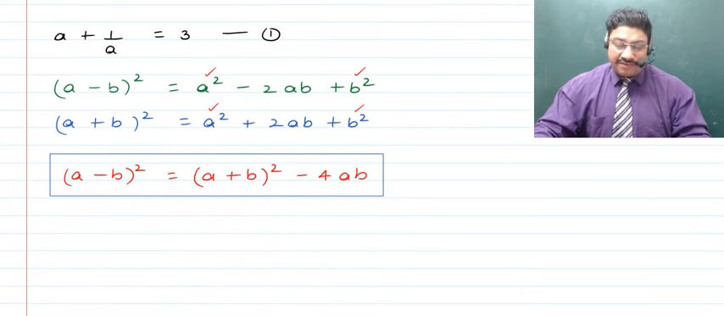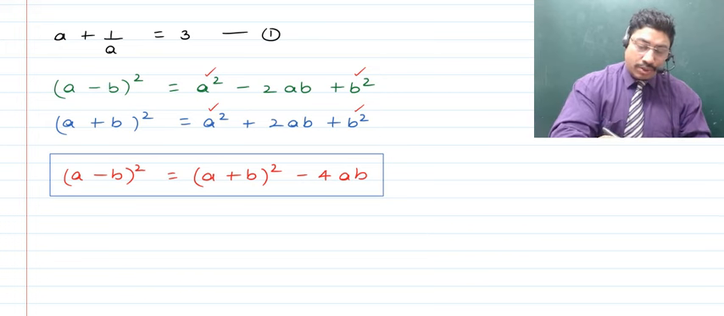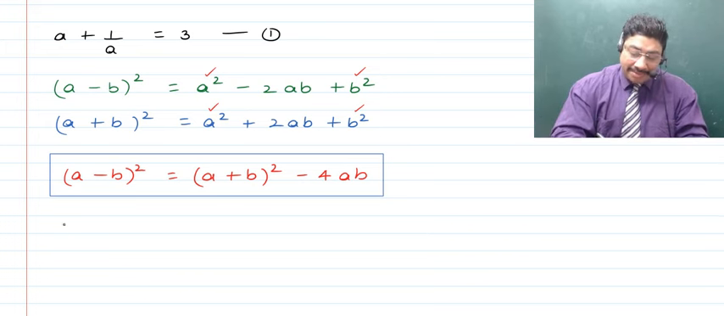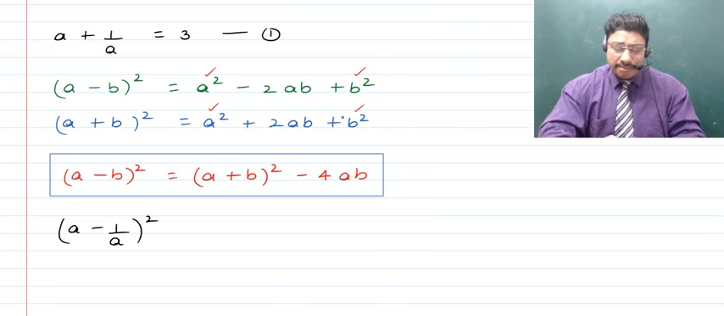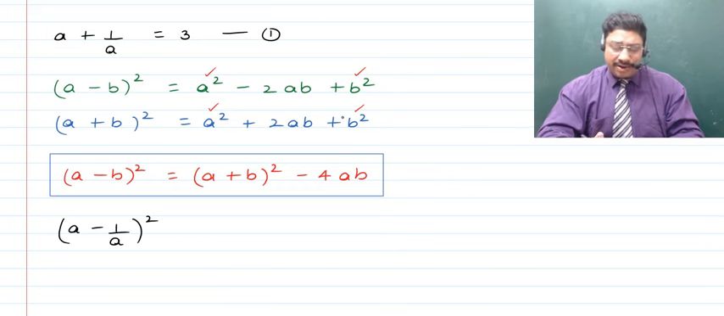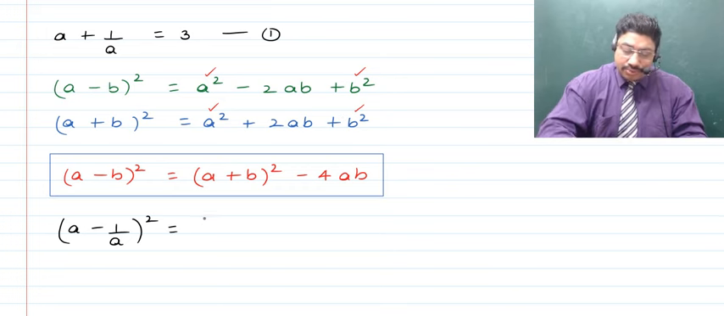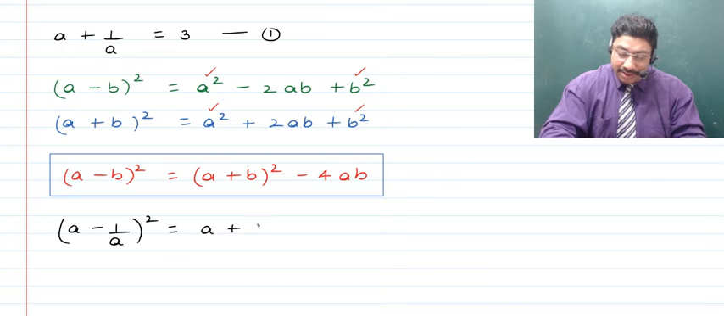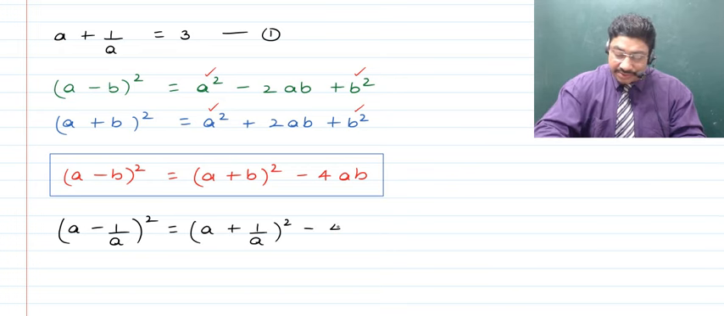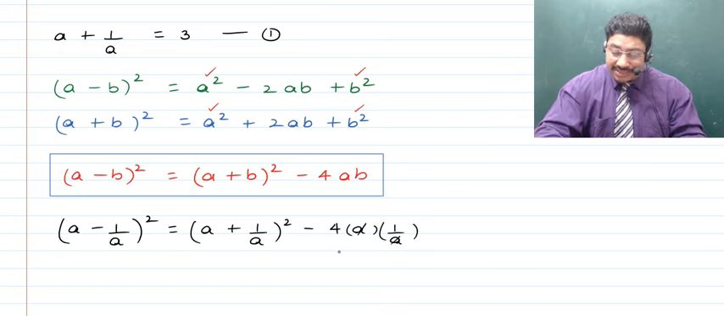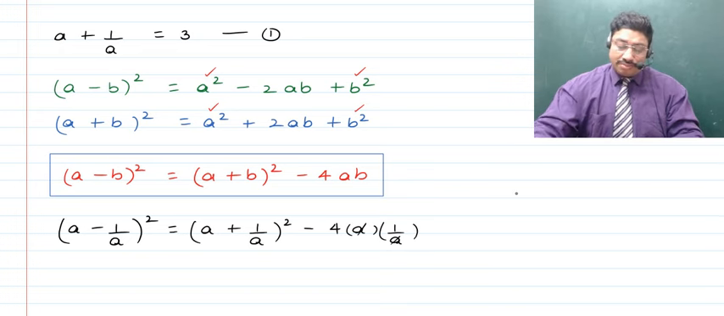Okay, now that we have this formula, in this case also we will be able to find out what a minus 1 upon a is, and thus we can say that a minus 1 upon a whole square, because now in place of b we have 1 upon a, will become equal to a plus 1 upon a whole square, and from which is going to be subtracted 4ab. A is a here, however b is 1 upon a. So both of these get cancelled and it just becomes equal to minus 4.